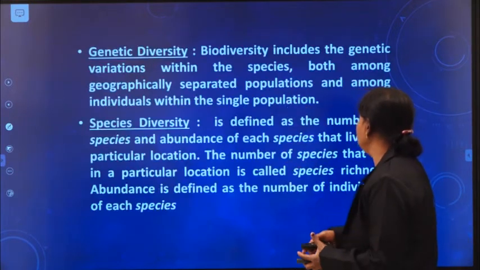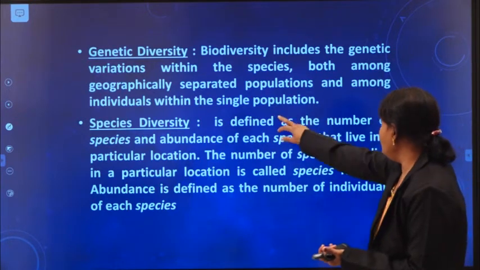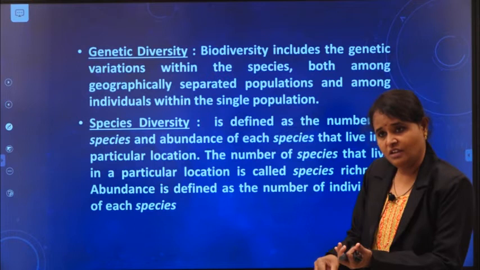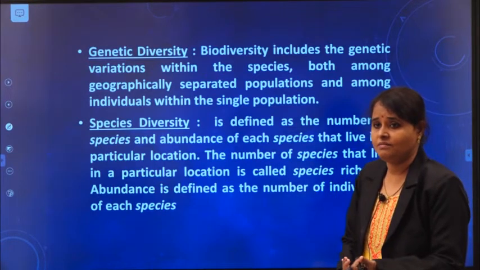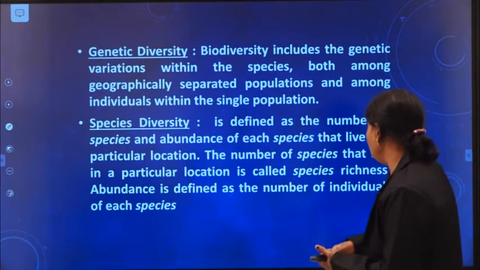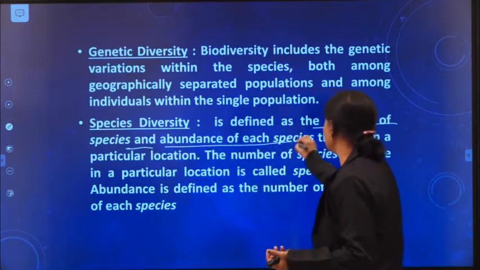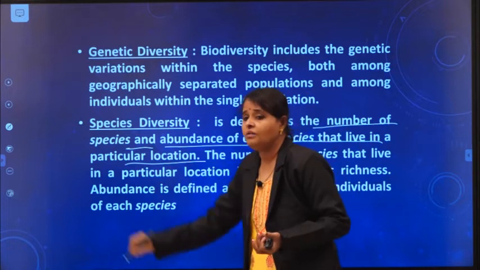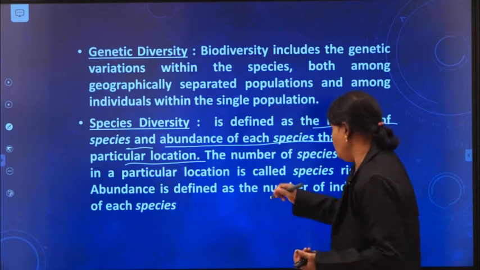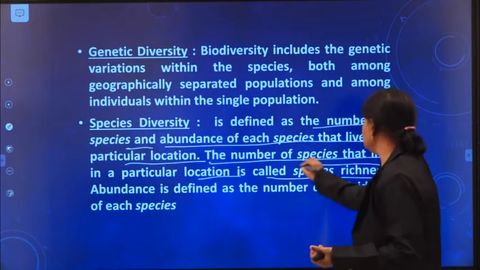See, I told you genetic variations within the species may be among geographically separated populations and in a single population individually. Individually also we see the variation with respect to genes. Species diversity, what I told you, is defined as the number of species and abundance of each species that live in a particular location. There are some small points here, you note down these points. The number of species that live in a particular location is called species richness.